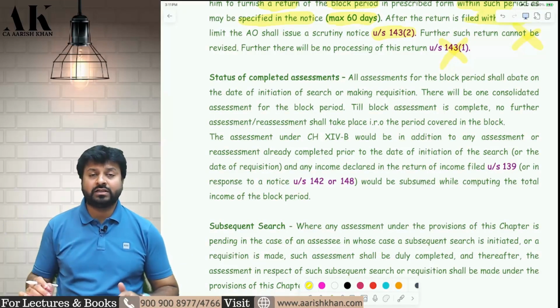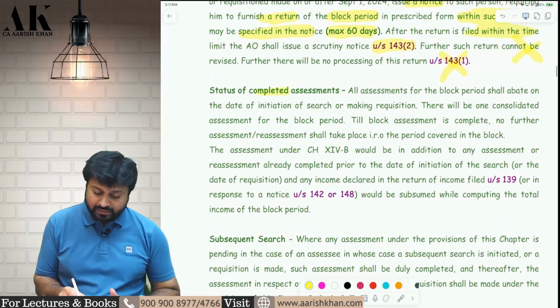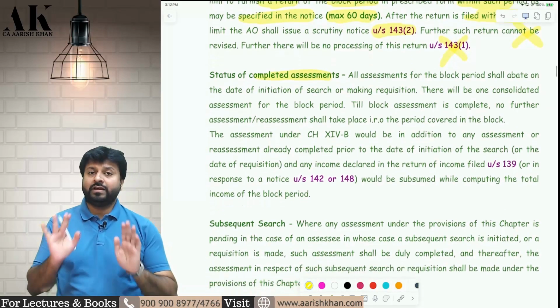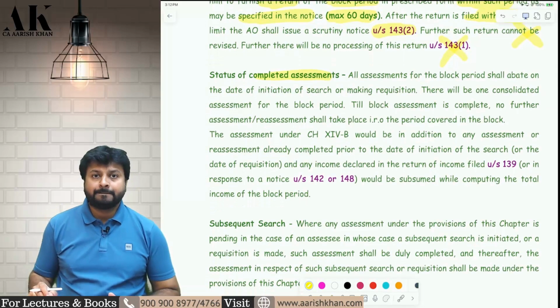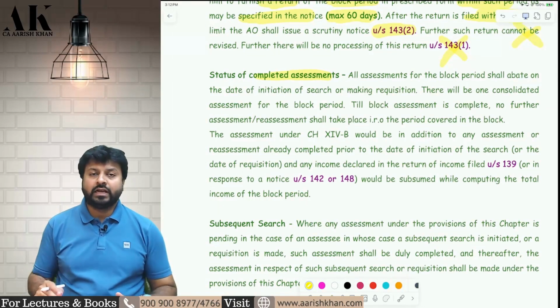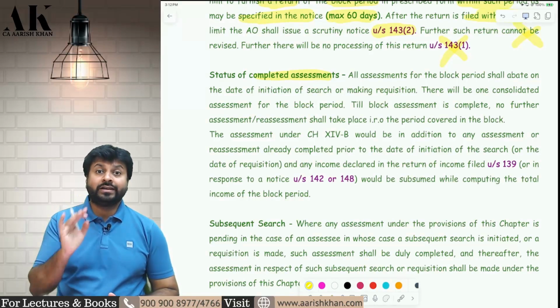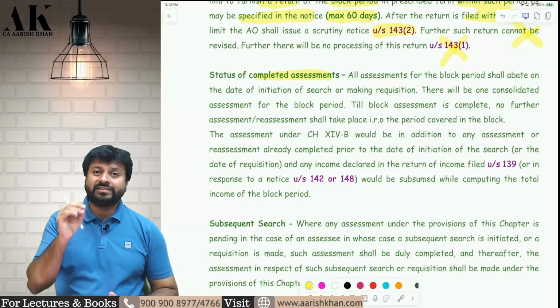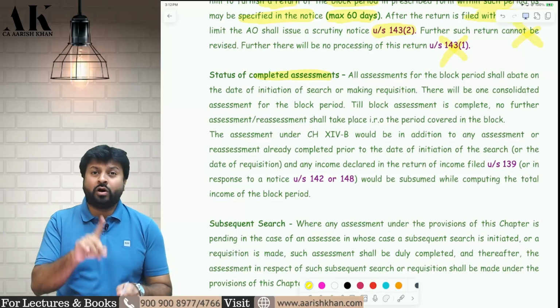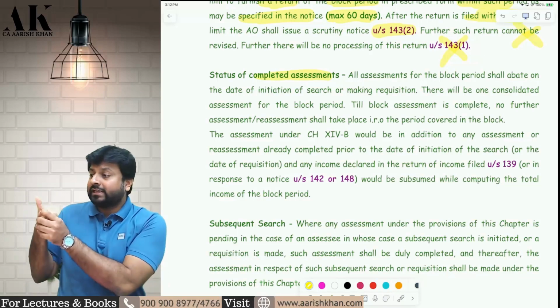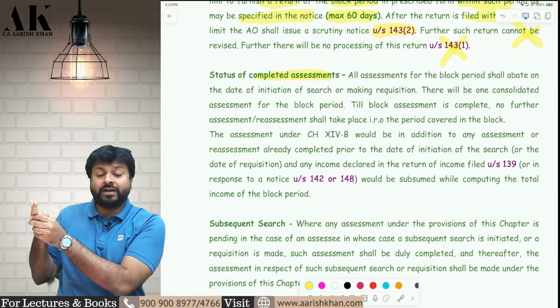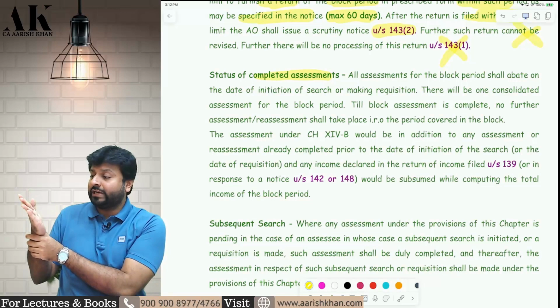Step by step, try to understand everything. Sir, what is the status of completed assessment? Now you have to be very careful with what I am trying to say now, because this is going to be linked with further concepts later on. What is the date in my example on which the search was initiated? It was initiated on 30th September 2024. So on that date, you have to check the status of all the years of block period. What is the status of 18-19? What is the status of 19-20, 20-21, 21-22, 22-23, 23-24?